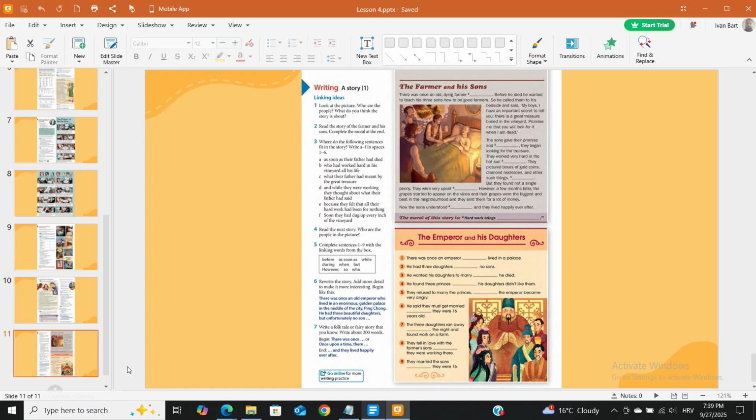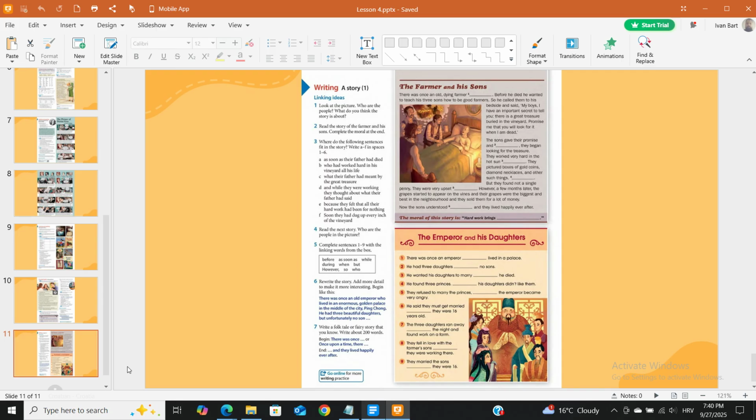7. Write a folk tale or fairy story that you know. Write about 200 words. Begin: There was once... or Once upon a time, there... End: ...And they lived happily ever after.